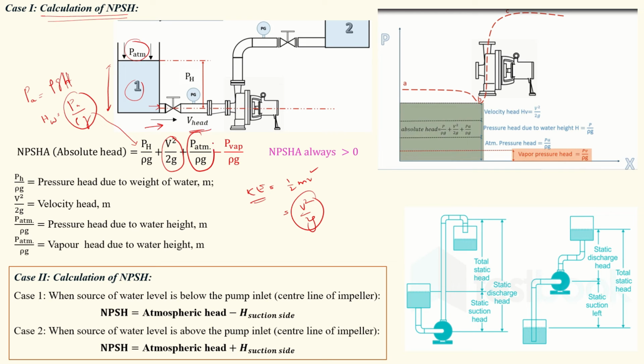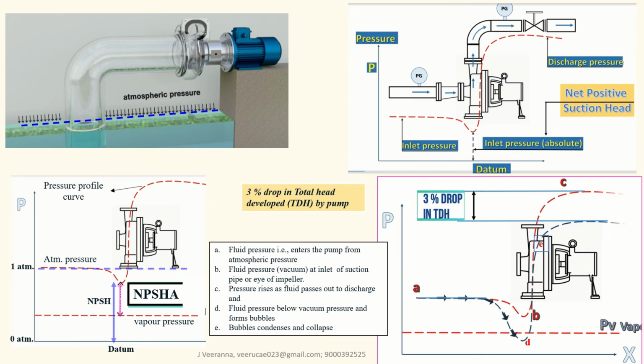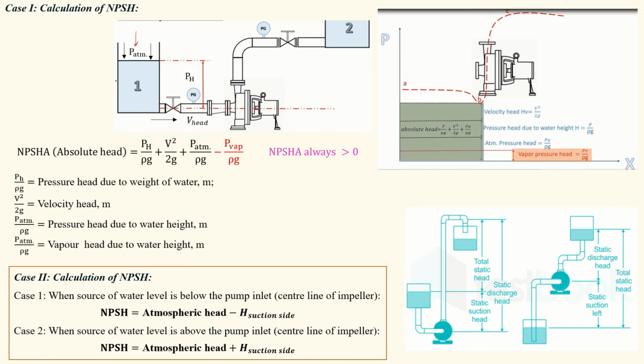pressure due to atmospheric air, pressure due to the atmosphere, because it is exposed to the atmosphere. See here, this is liquid, and it is exposed directly to the atmosphere or air. So this air also creates some pressure on this liquid. That is the condition, so that pressure is also written. So the sum of these three, and we should remove the cavitation pressure, that is the pressure due to vapor. We should neglect or remove it. So that is the sum of all these things.